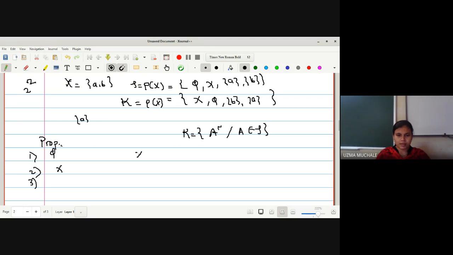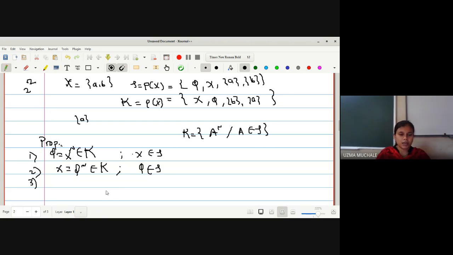Okay, can I write this? X is a member of tau, as it is an open set. So the complement of X must be a member of K. The complement of X is phi, so that is why it is a member of K, by definition. Yes, ma'am. X is the complement of phi, so it is a member of K. And what do we write here? Phi is a member of tau, so its complement must be a member of K. So what is K? K is nothing but the collection of all the complements of members of tau. Whatever the member of tau, if X is a member of tau or phi is a member of tau, its complement must be a member of K.